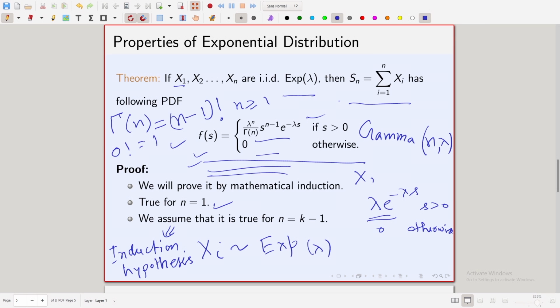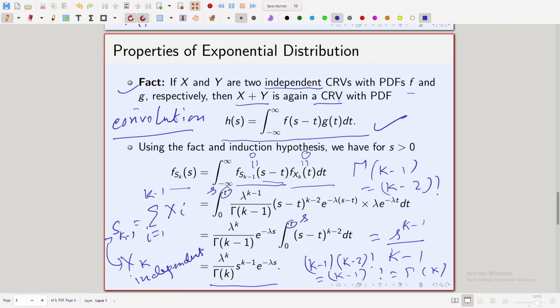So, we have shown first that it is true for n equal to 1, because when n is equal to 1, it is just x1 and it has exponential distribution. Then we assume it for n equal to k minus 1, and then we prove it for n equal to k.